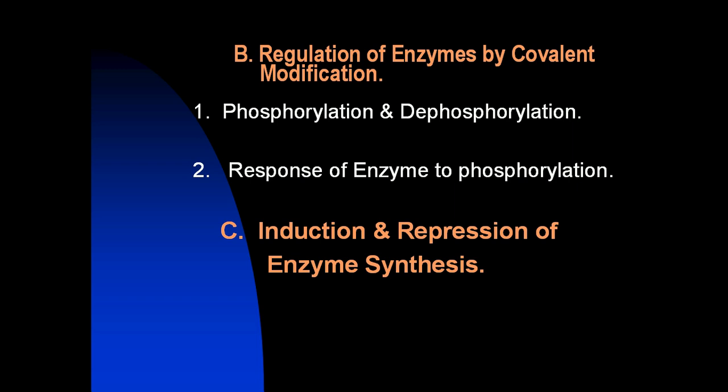Alterations in enzyme level as a result of induction or repression of protein synthesis are slow, requiring hours to days, as compared with allosteric or covalently regulated changes in enzyme activity, which occur in seconds to minutes.